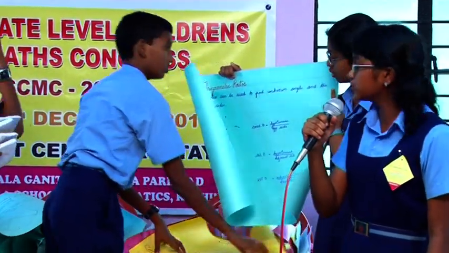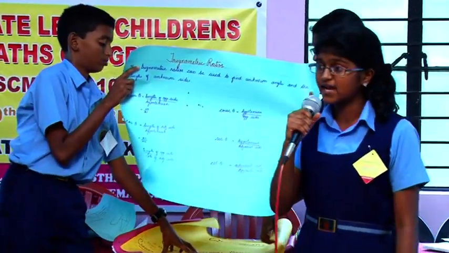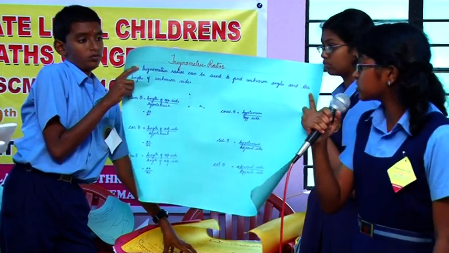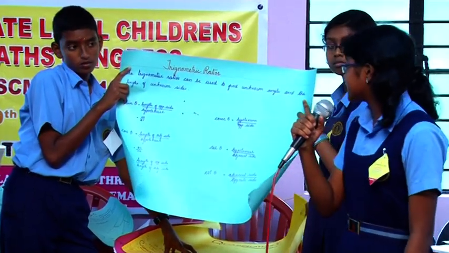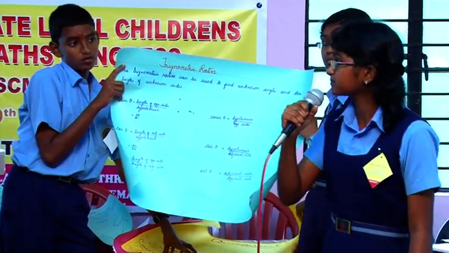Trigonometric ratios can be used to find unknown angles and unknown sides of a triangle. Some of the trigonometric ratios are sin theta, cos theta, tan theta, cosec theta, sec theta, and cot theta.